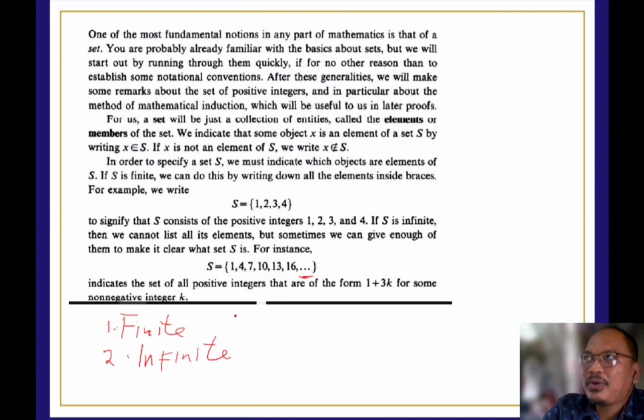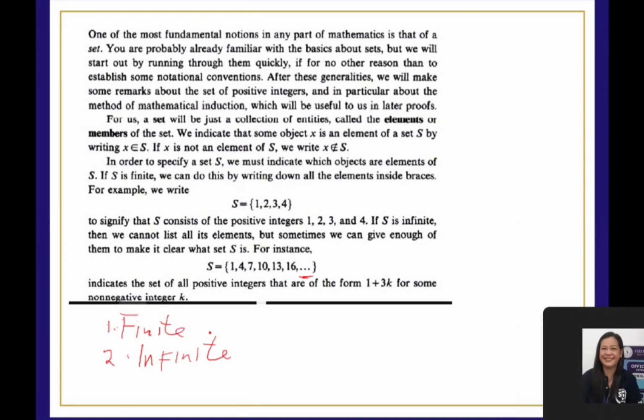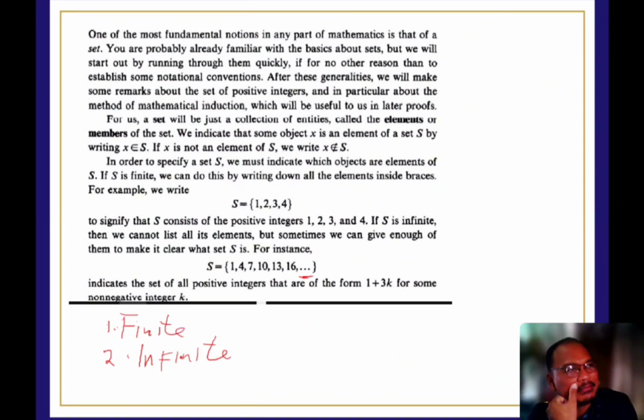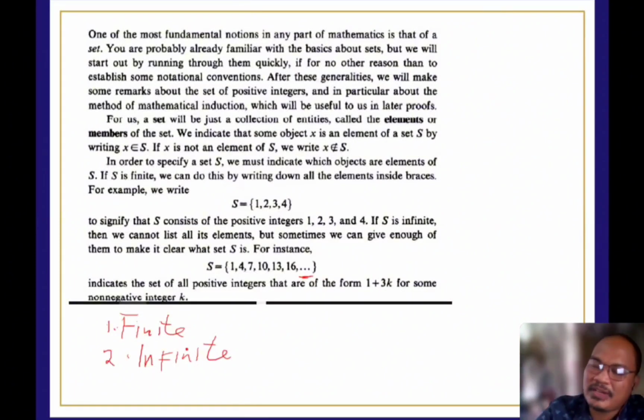For example, the set of negative numbers is an example of an infinite set because we don't have the last element as defined. If I say the set of vowels, is it infinite or finite? Finite, because when we say vowels, it is already defined, therefore we have 5 elements.